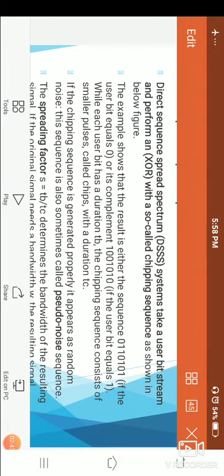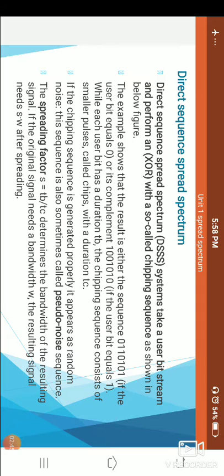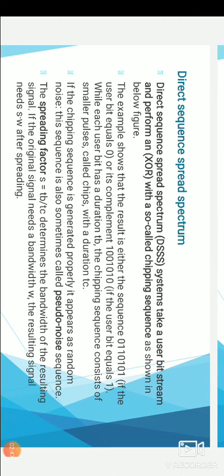So in this case, when we are XORing, the example shows the result is either the sequence, taken as an example, if the user bit equals 0, the first one given here, or its complement, the ones complement, if the user bit equals 1. So if zeros are there, we convert them into ones, and if ones are there, we convert them into zeros.